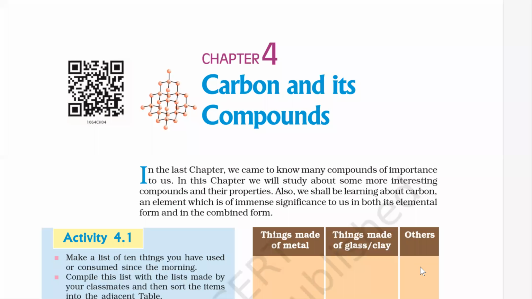Chapter 4, carbon and its compounds. Carbon is a very important element as it has a large number of compounds. All the major things which we use are made up of carbon. In our daily life, our food, grains, pulses, sugar, tea, coffee, fruits, vegetables are all carbon compounds.